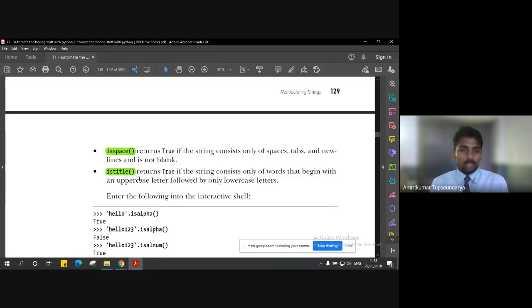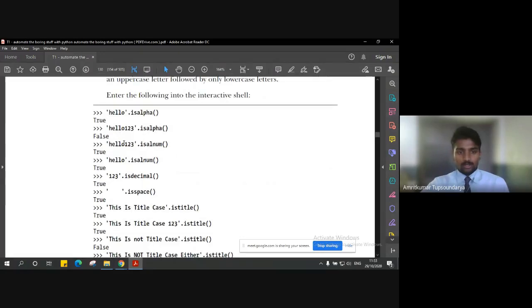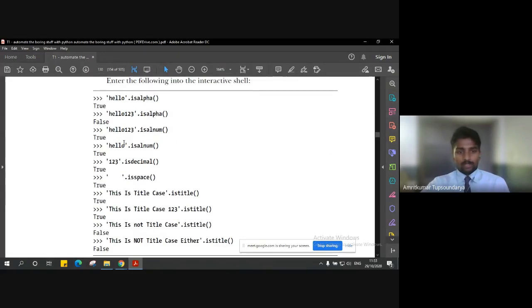So this method helps us to identify whether the string that we have given is a title or not, right? So if you can recall the previous example, hello world, wherein only the H was capital, in that case, if we check whether hello world with the H capital is a title, then definitely this method is going to return us a true value, right? So these are a few of the examples demonstrated here, but not so special ones.